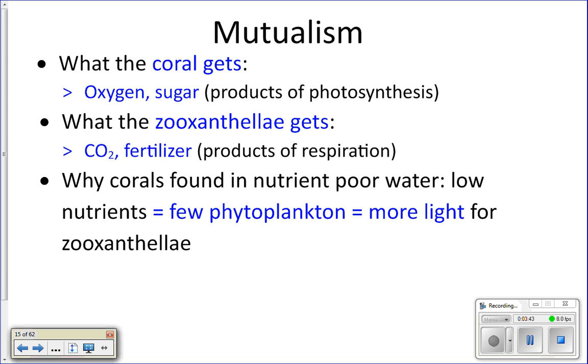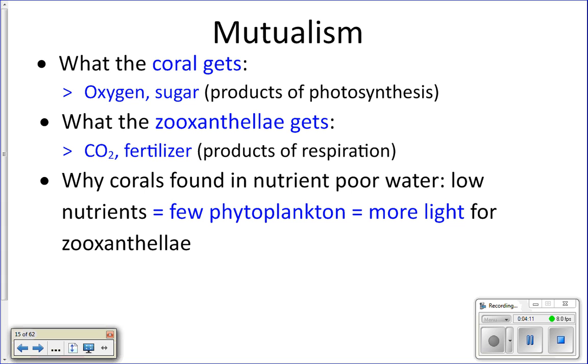Okay, and since corals need to be attached to a hard surface, they're attached down here at the bottom. If you get a phytoplankton bloom up here, those phytoplankton absorb all the sunlight, and now all of a sudden the corals that are down deeper in the water, they're not getting sunlight. And the zooxanthellae that are living inside of them that need that sunlight to do photosynthesis to feed the coral don't get sunlight, they can't do photosynthesis, and the coral doesn't get food, and now the coral is in trouble and can die.